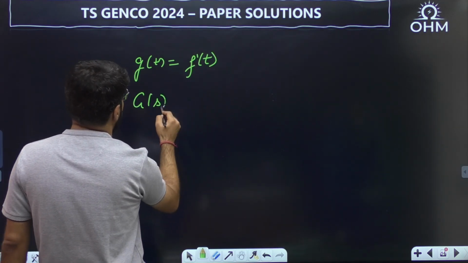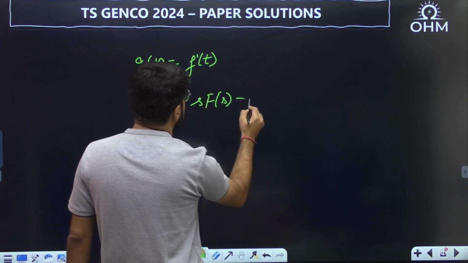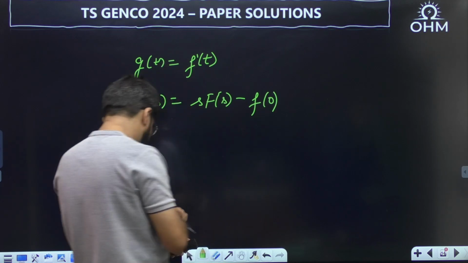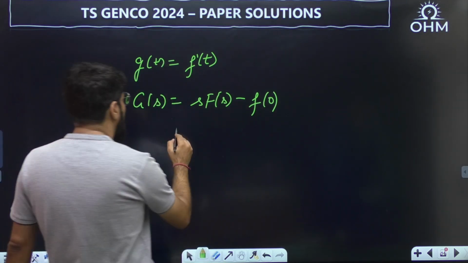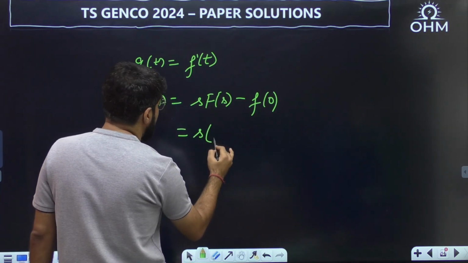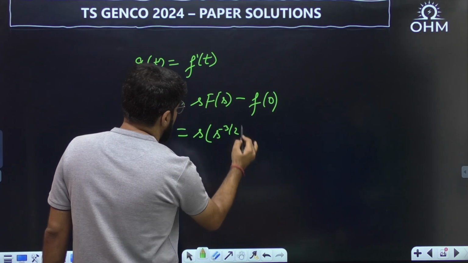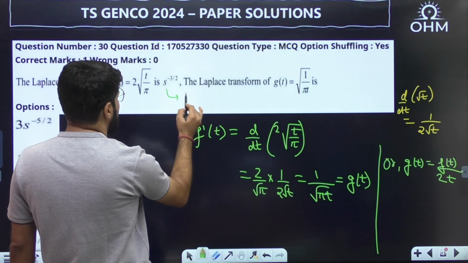So the Laplace transform of the derivative f dash t is given by s into F(s) minus f(0). Now the Laplace transform of f(t) is given to you, s power minus 3 by 2, minus f(0).